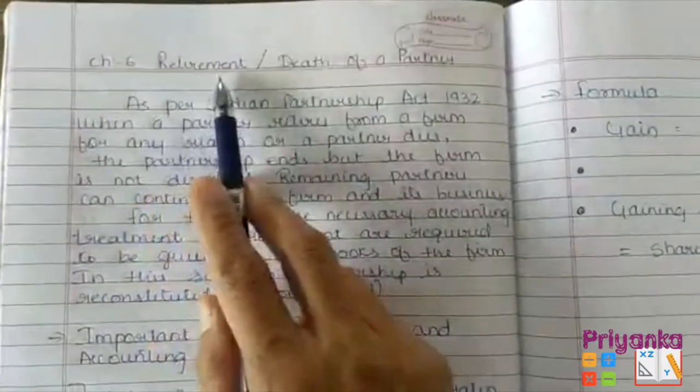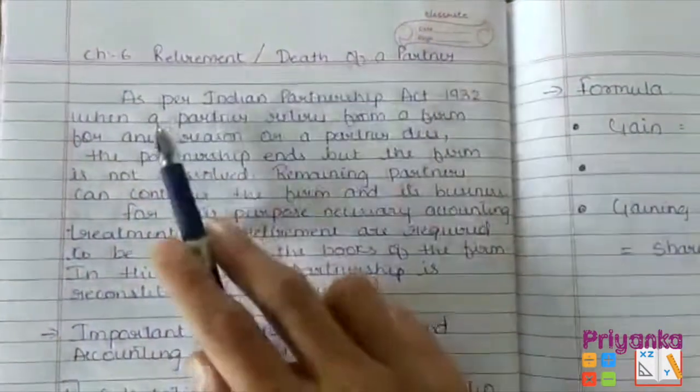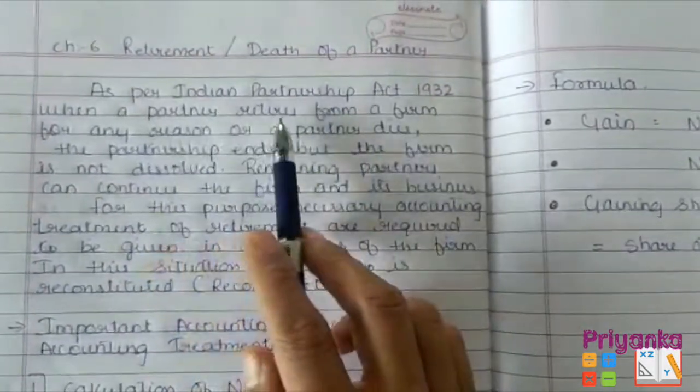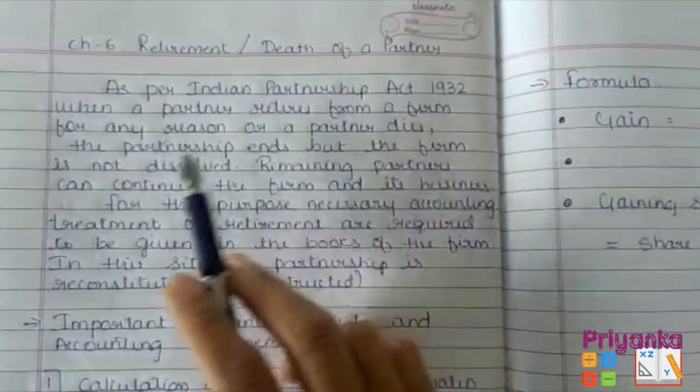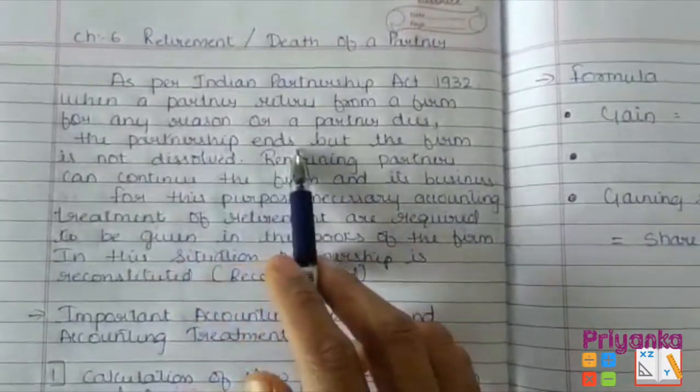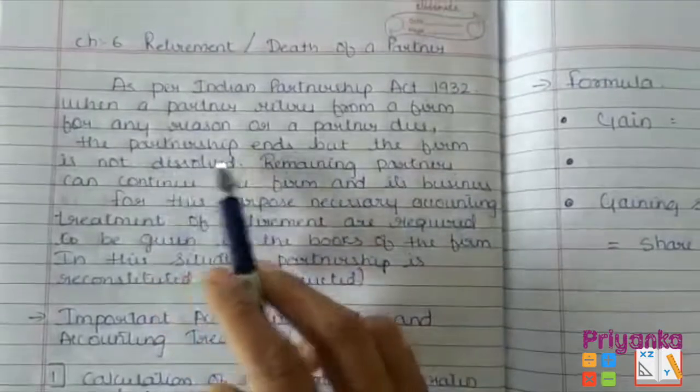Chapter 6: Retirement or Death of a Partner. Now, as per the Indian Partnership Act 1932, when a partner retires from a firm for any reason or a partner dies, the partnership ends, but the firm is not dissolved.